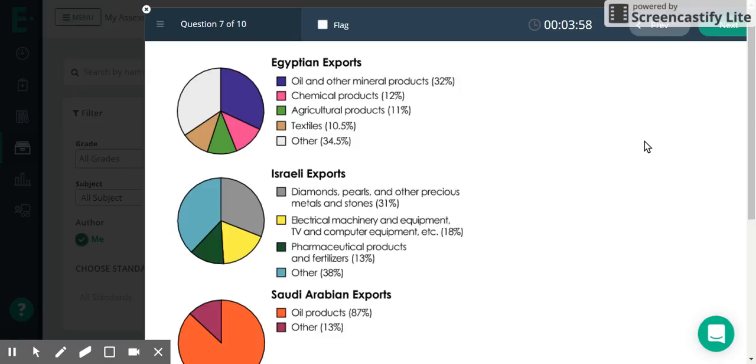All right, I just wanted to review this question here since it was a bit tricky. The first thing you want to do when you get something like this is just to look at what kind of titles, what kind of information are we getting. The key word that should stand out to you is the word exports, and all three of these countries are listing their exports. So having the knowledge of what an export is going to help you. Knowing that exports are products that are sold to other countries, export, exit, these are ones that are sent out.